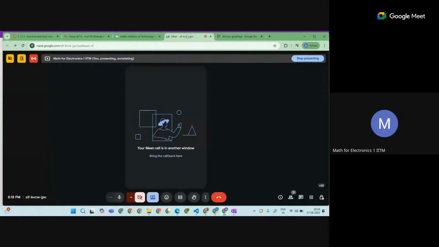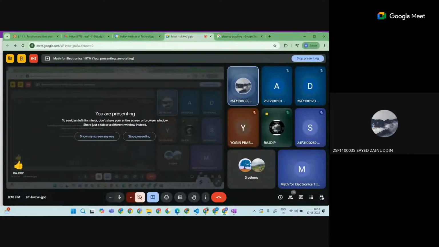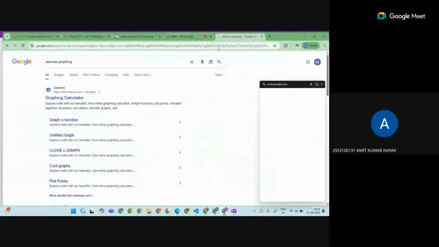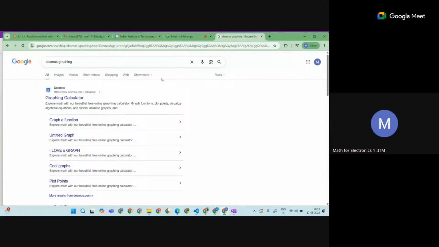How many of you know about it? Desmos as well as GeoGebra. GeoGebra is even more comprehensive. Desmos you have seen for 2D, but GeoGebra can also graph a three-dimensional plane easily.